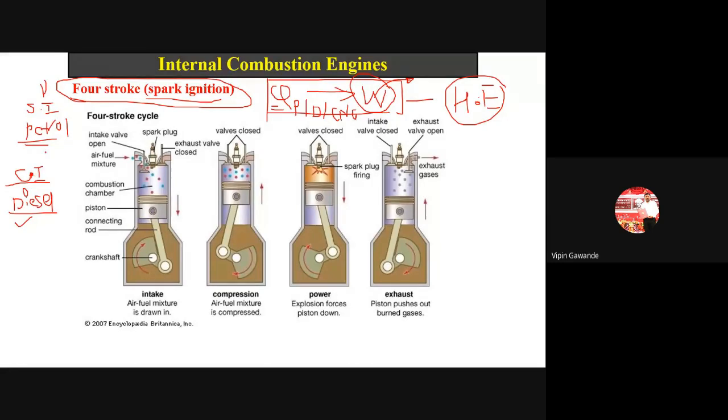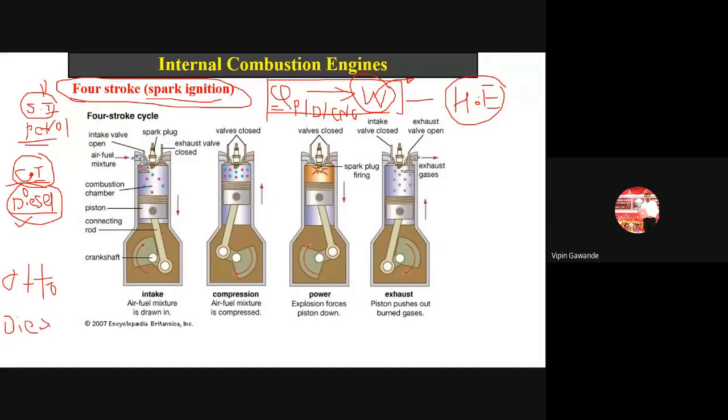So these are two MCQs for your examination. The petrol engine is called the spark ignition engine, and the diesel engine is called the compression ignition engine, the CI engine. The petrol engine is called the SI engine. Now the petrol engine works on the Otto cycle, and the diesel engine works on the diesel cycle.